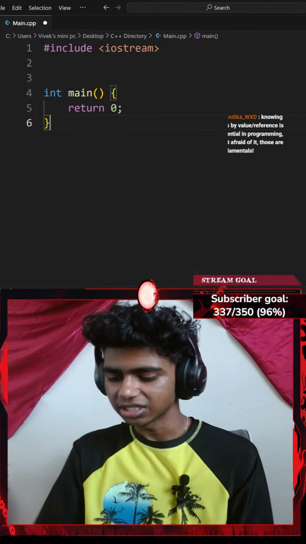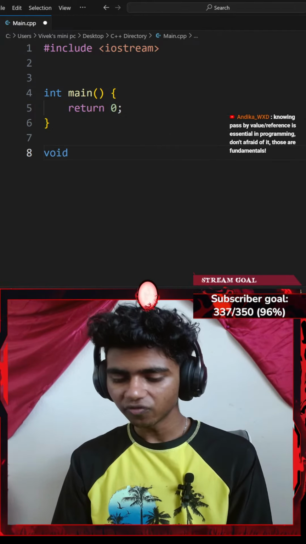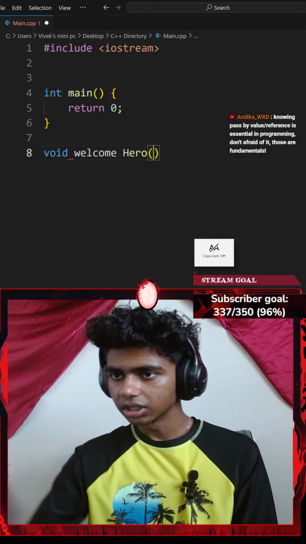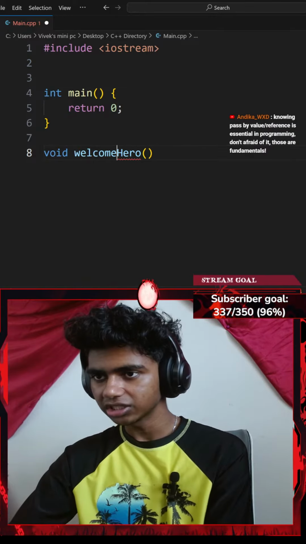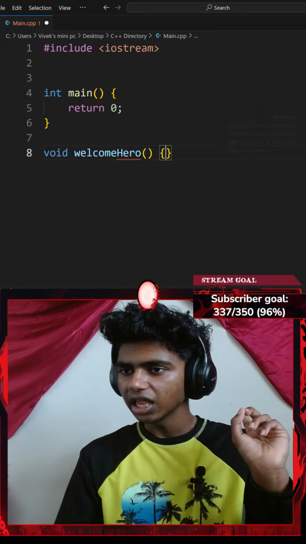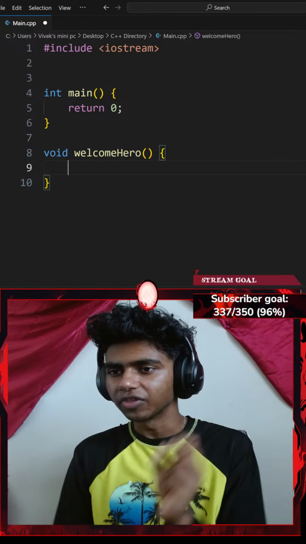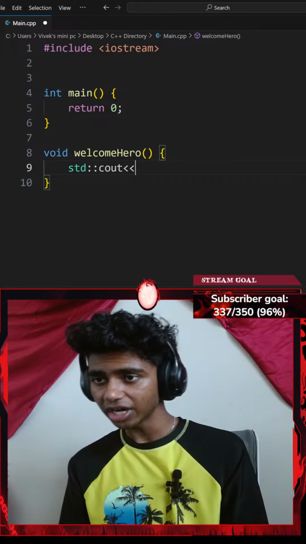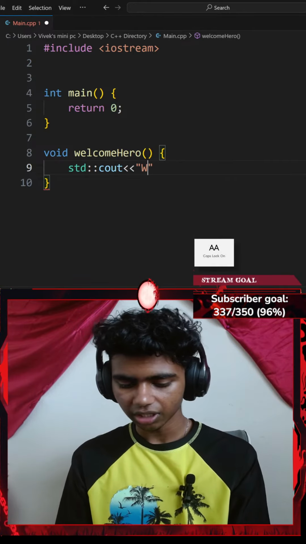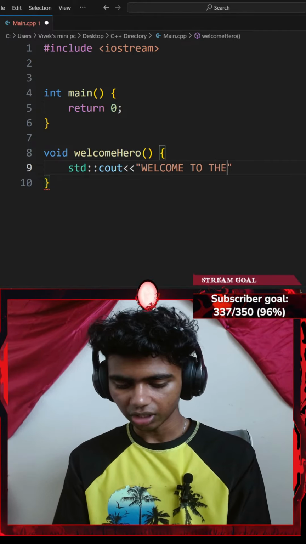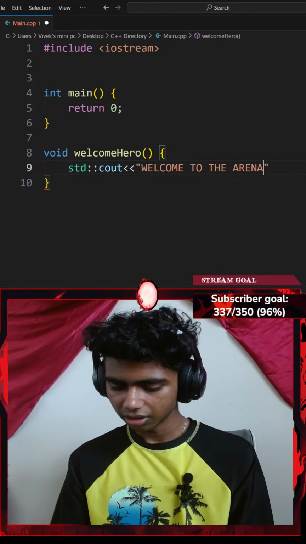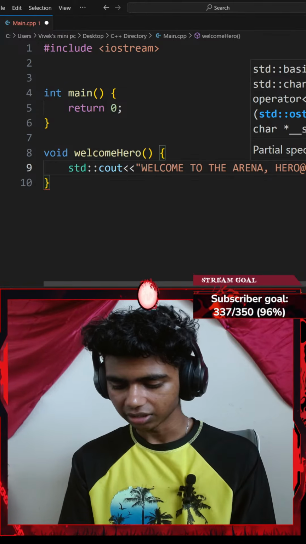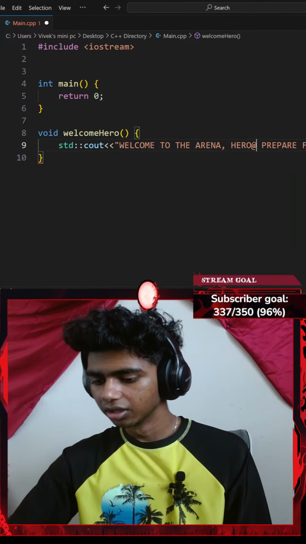So let's go with a void function called something like welcomeHero. Honestly, there won't be much space here. There we go. Okay, I'll add a pair of curly braces and then print a text. So let's go with a standard console output with an insertion operator. I want to print something like "Welcome to the arena, hero, prepare for battle!" Okay, there we go.